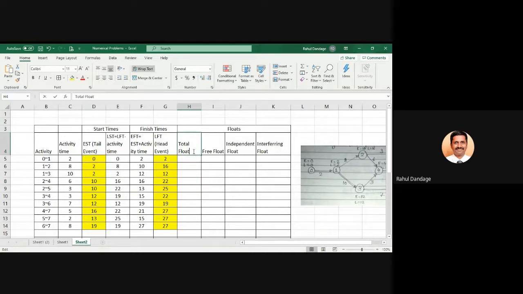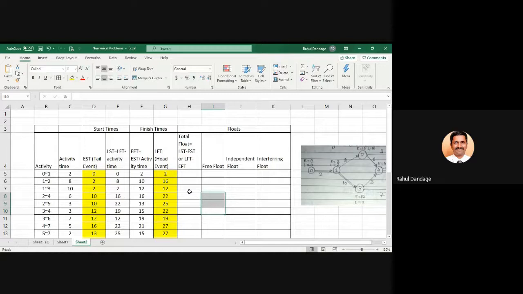What do we mean by total float? So total float is equal to, either we can have LST minus EST, or we can have LFT minus EFT. Difference of start time or difference of finish time. Correct? So any one you can take. Let us do one thing. I will calculate by LFT minus EFT and you calculate as LST minus EST. And let us cross check the values. Done? Okay.